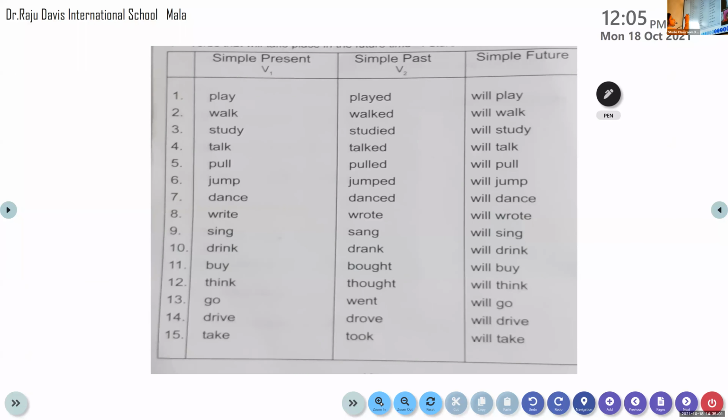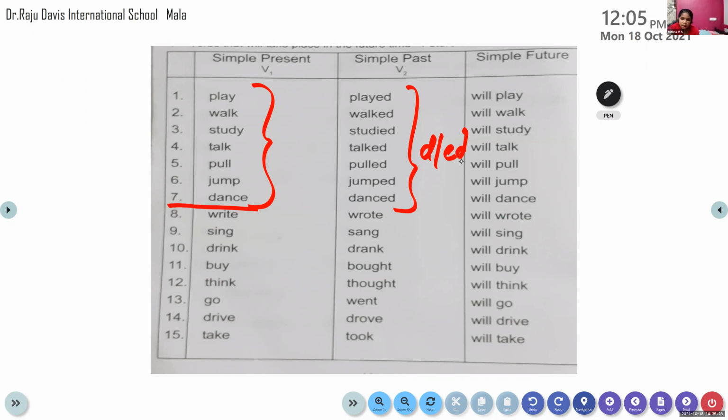So all of you, please look till word 7. Have a look at it. See: play, walk, study, talk, pull, jump, dance. To all these words, what have we done to form the past tense of these words, my dear children? Come on, tell me, what have we done to these words? We added ed. Yes, we have added d or ed to it to form into what tense? Past tense. Very good.